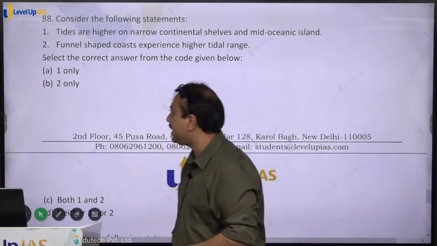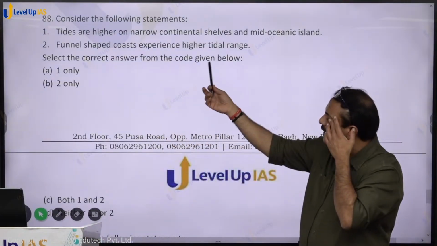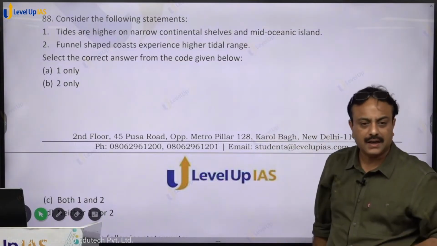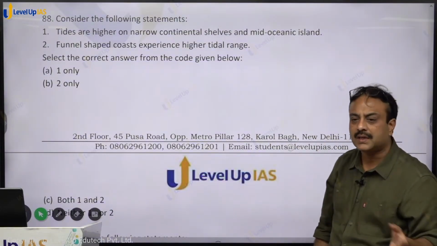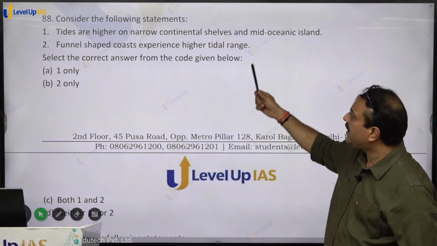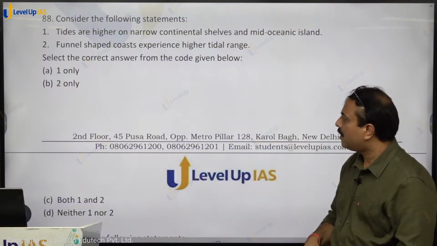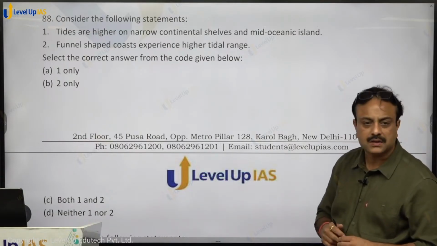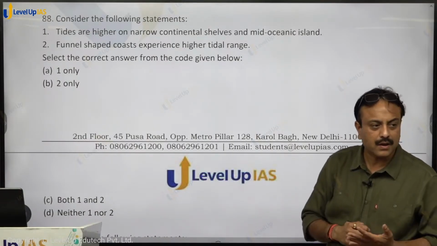So what is the statement saying? Funnel shaped coasts experience higher tidal range. The difference between high tide and low tide is the tidal range. It will be more in funnel shaped bays and estuaries. So it is correct. First statement is wrong. So 2 only. Option B, B for boy, shall be the right answer. Got that? Clear on that?